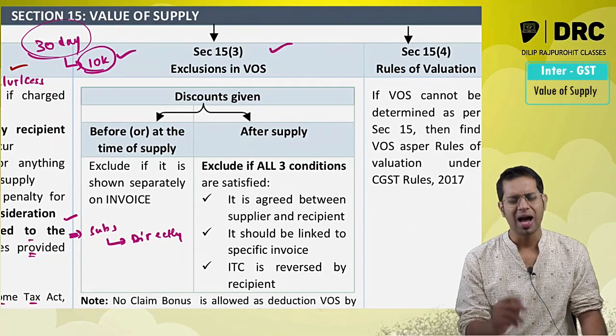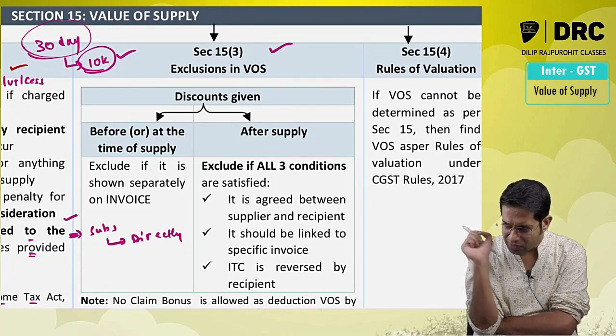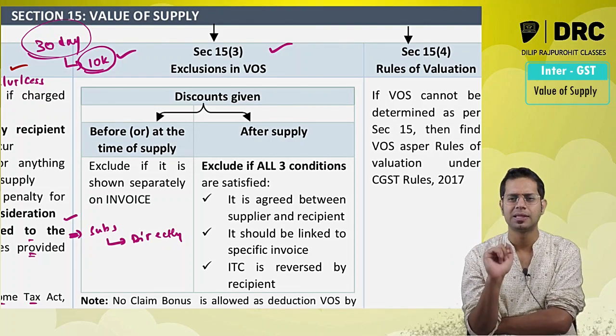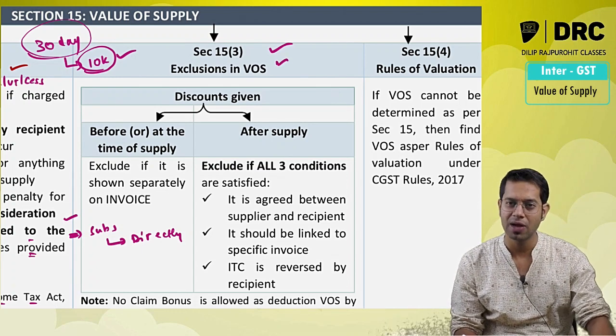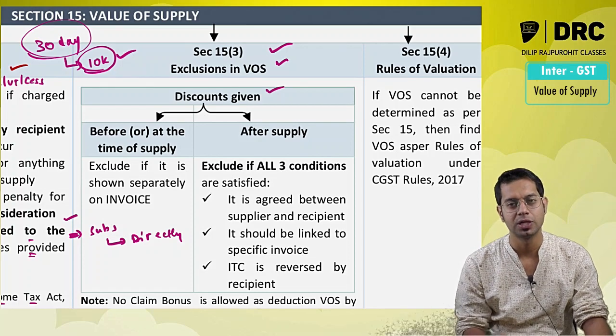Then, sir, are there anything which is required to be excluded from value of supply? Sir, in computing this value of supply, is there anything which I am supposed to exclude? Yes, there is something which you have to exclude. Exclusions from value of supply. What is required to be excluded, sir?